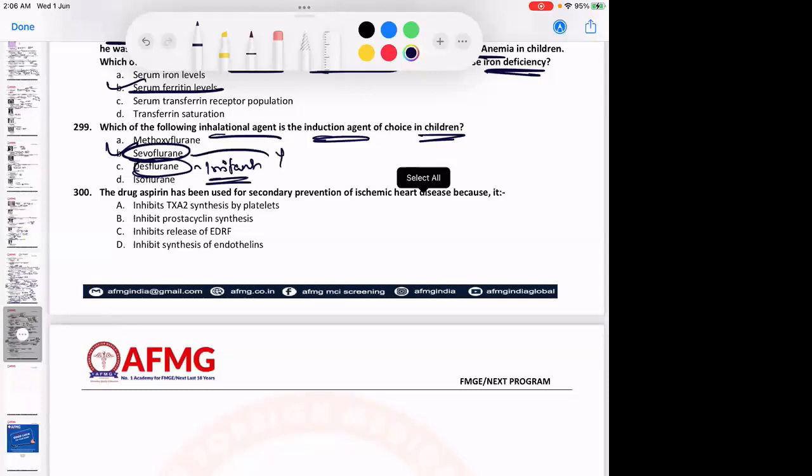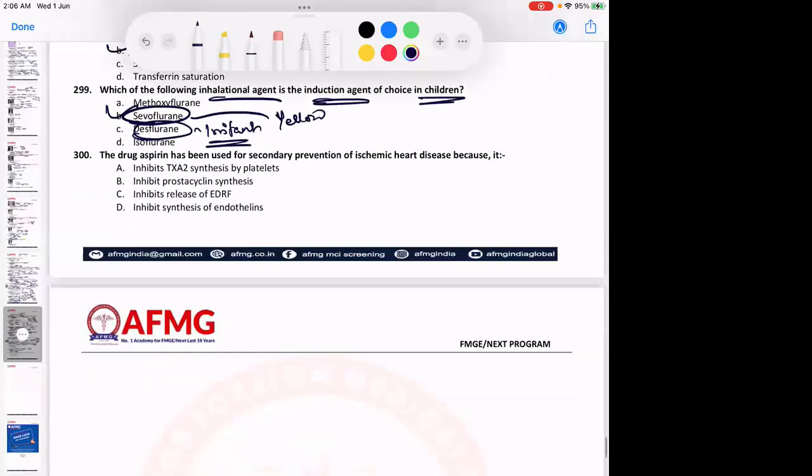The color of vaporizer is important. Sevoflurane has the yellow color. Desflurane has a blue color. Isoflurane has a purple color, guys. Please remember. Okay? Yaad rakhna, important है.